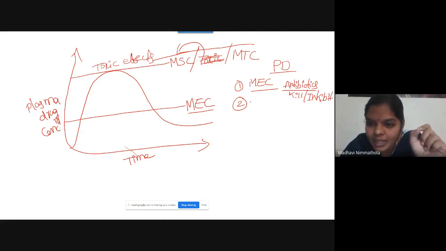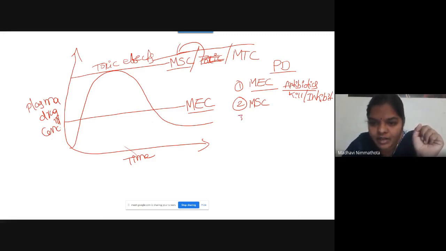And the next pharmacodynamic property is maximum safe concentration. It is the concentration of drug above which, above the MSC, it leads to some unwanted or toxic effects. See here, maximum safe concentration is a concentration of the drug in the plasma above which the drug will produce toxic effects, also called unwanted effects.